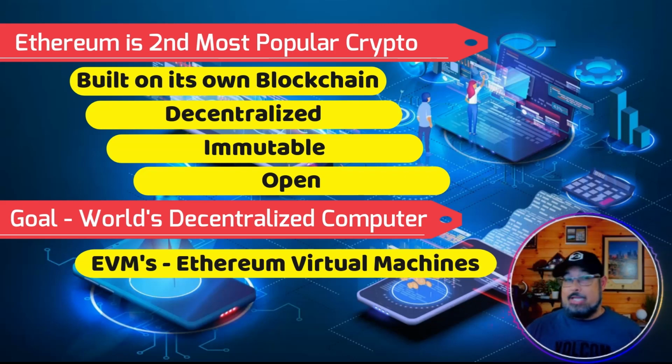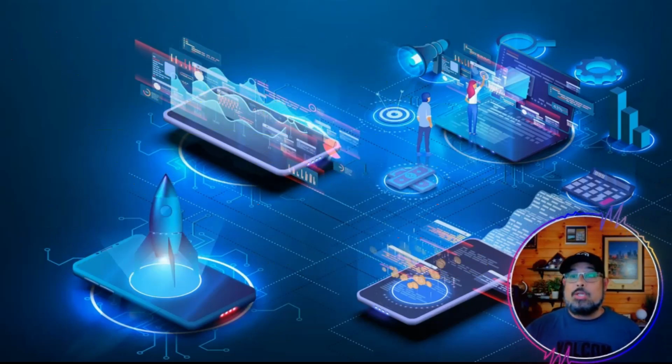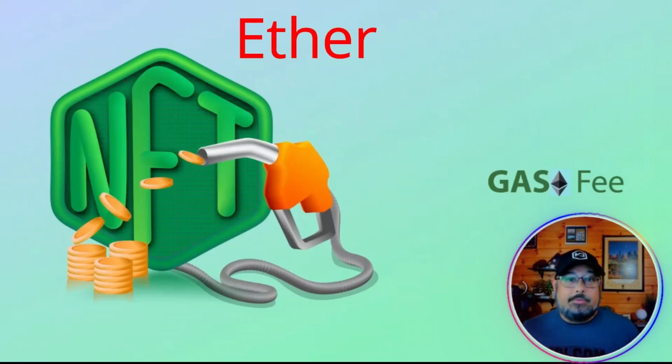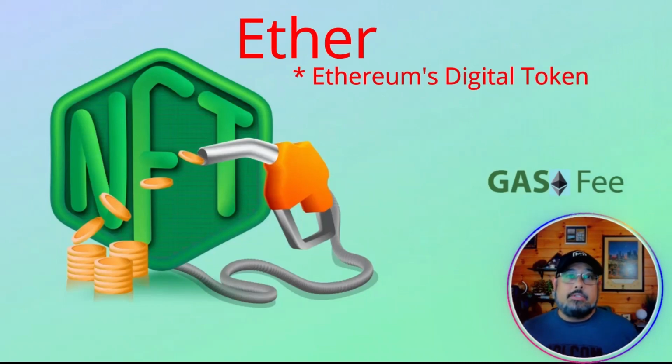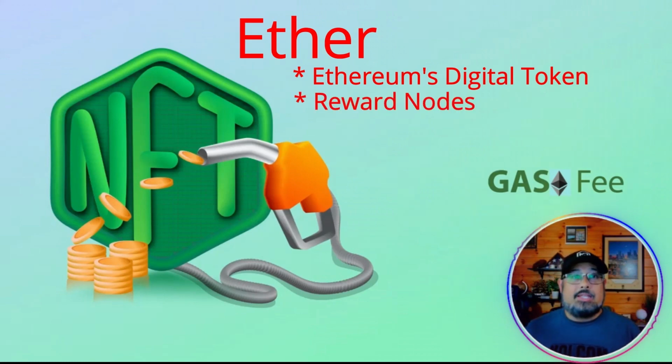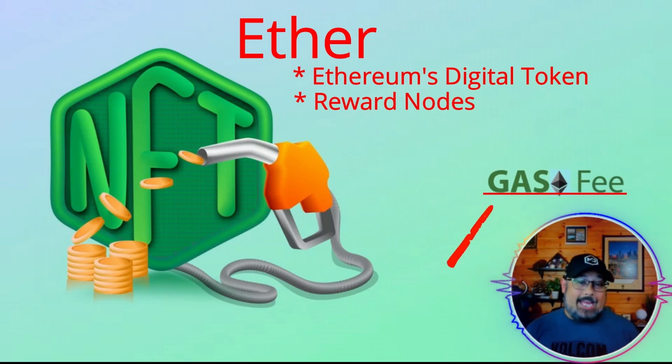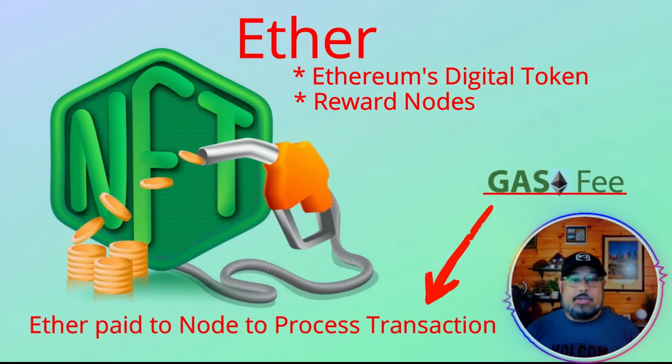We're going to go through some of that stuff because, again, when you're working and dealing with stuff over here, it is like a foreign language. So we're going to go through some of those. Ether. Ether is Ethereum's digital token. Ether is a store of value like Bitcoin, but its main purpose is to reward nodes on the Ethereum blockchain for processing transactions. Gas is the amount of Ether that's paid to a node to process the transaction.